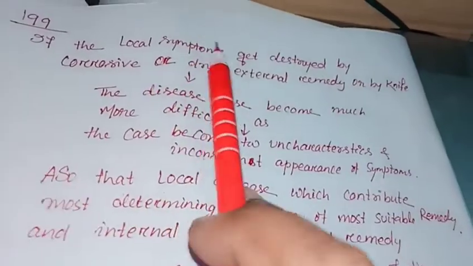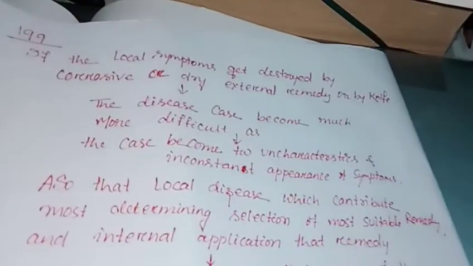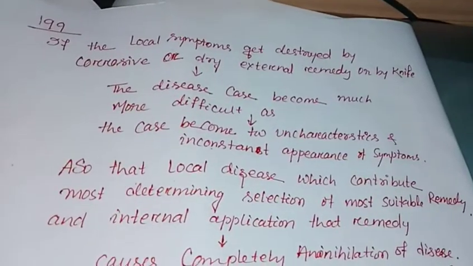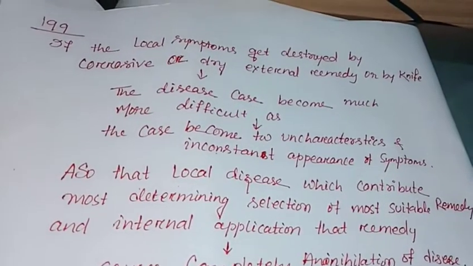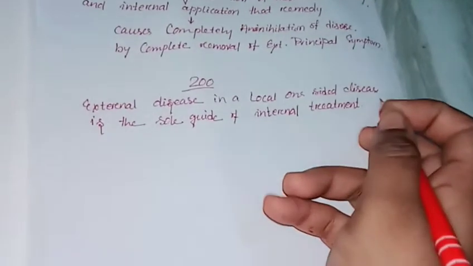But when the local disease is completely disturbed by a corrosive agent, how can we find the selected remedy? That's why the disease becomes very difficult to cure. So the external local one-sided disease is the sole guide of internal treatment.